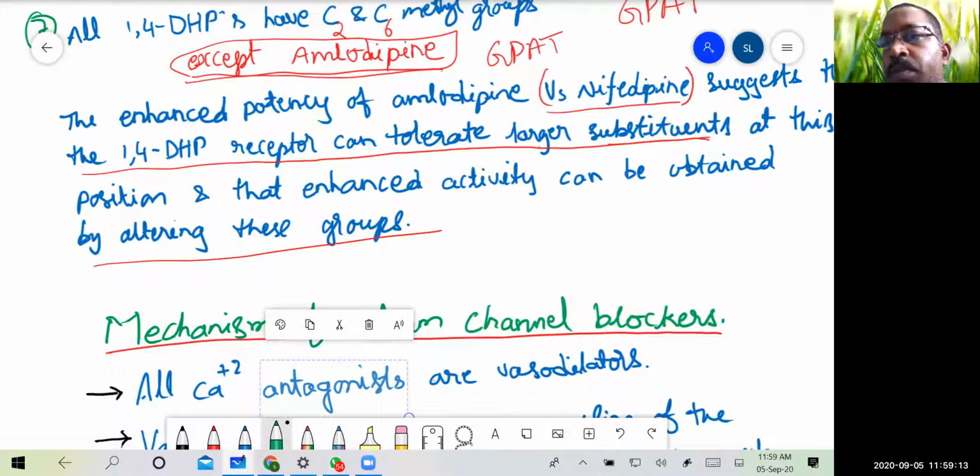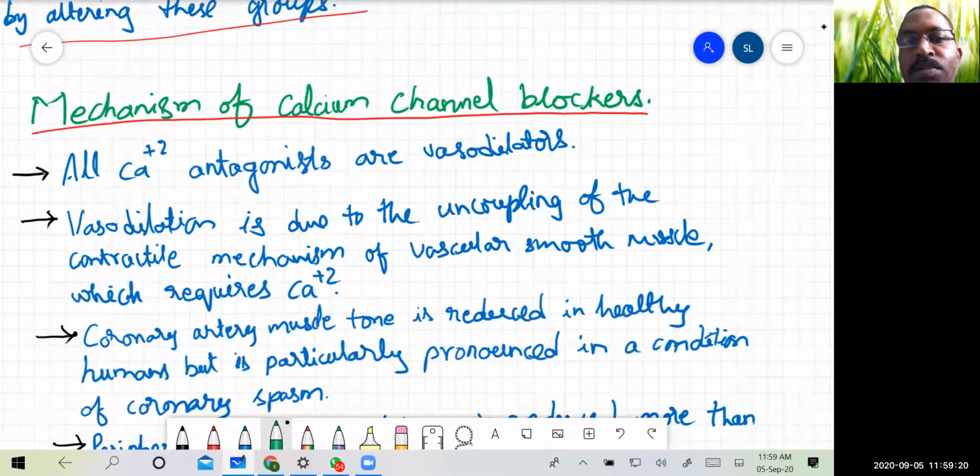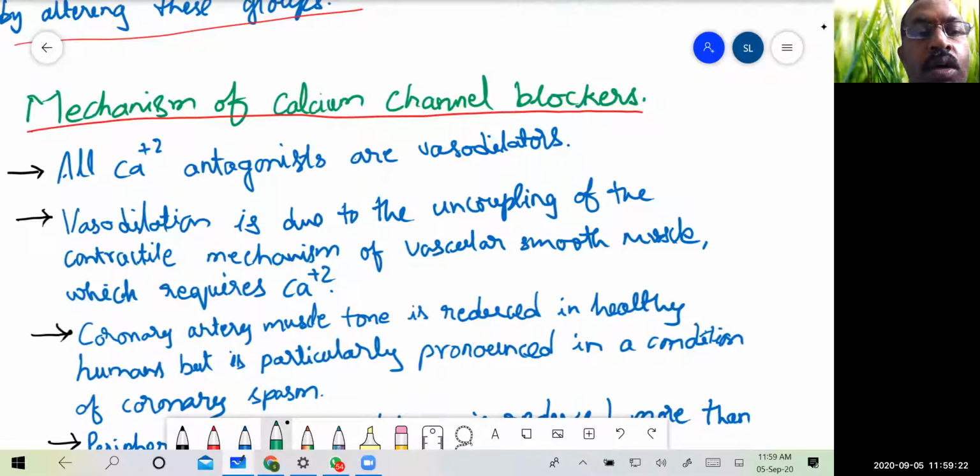All the calcium channel blockers which we have are antagonists, and they are used as vasodilators.